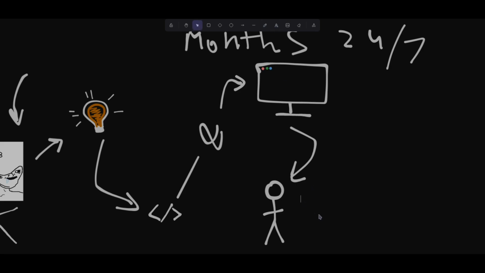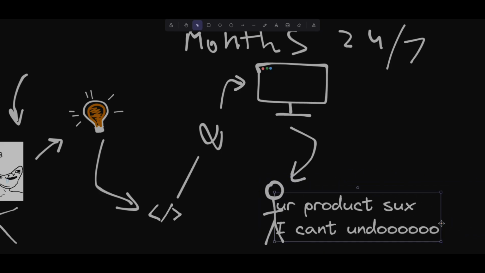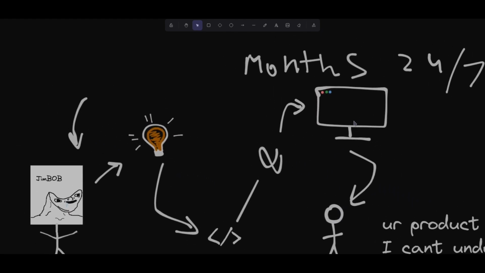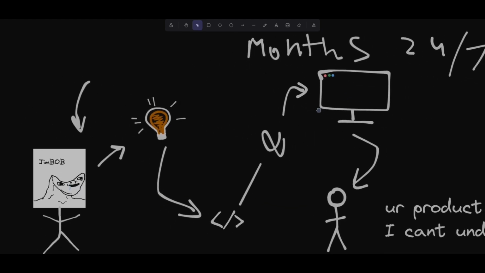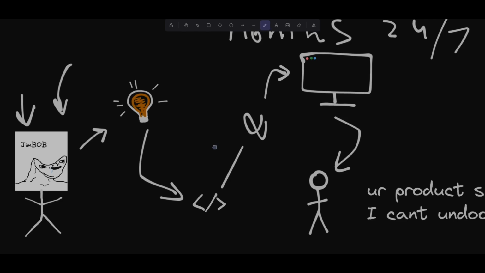And when that happens, your product sucks. I can't undo. Yeah, Jim Bob forgot to add undo/redo functionality in his product, like Photoshop CS65. You see how I can just press Control Z and that disappears. Yeah, Jim Bob doesn't. He didn't plan for that, man. And now Jim Bob is stuck.